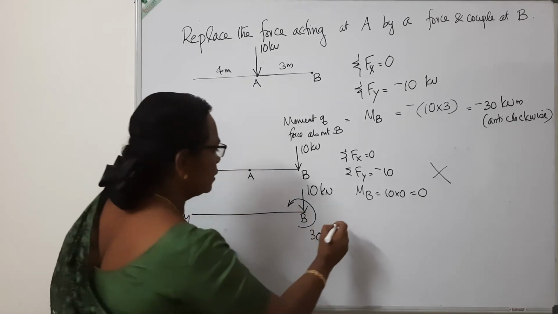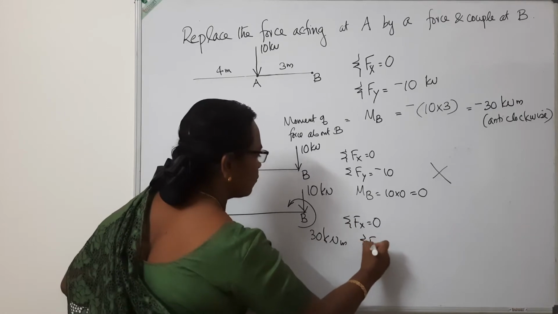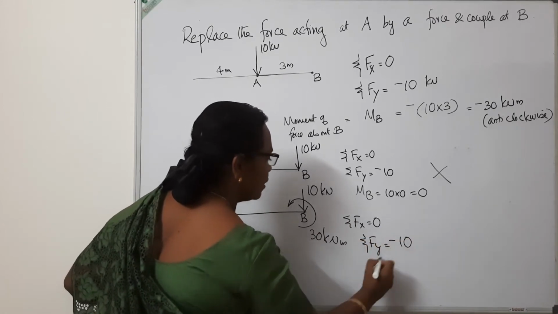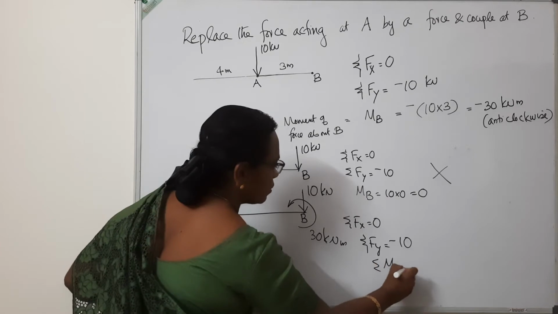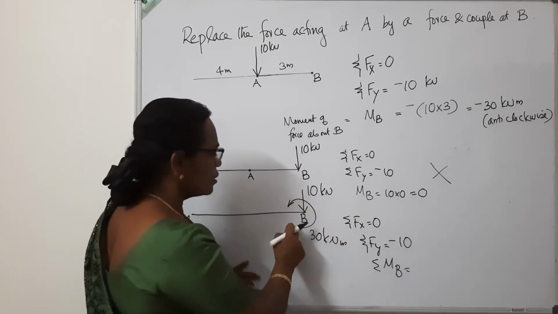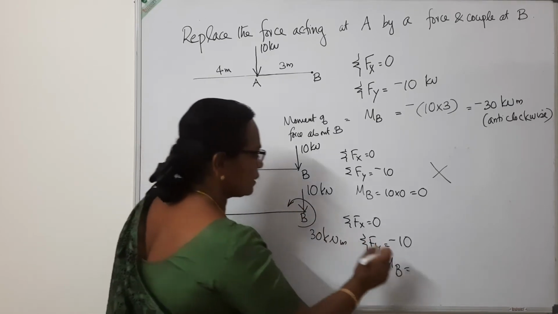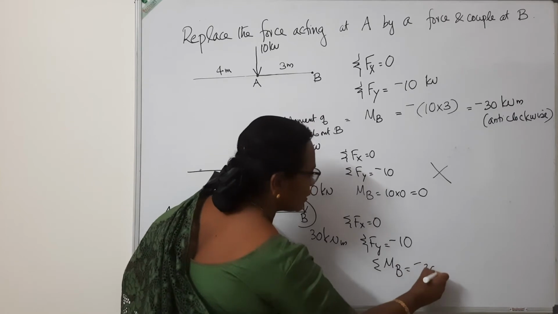So let us check what is sigma Fx. 0. Sigma Fy is minus 10. And sigma Mb, which means the sum of the moments of all the forces. There is an applied moment of 30 kilonewton meter anti-clockwise. So the moment at B is nothing but minus 30.